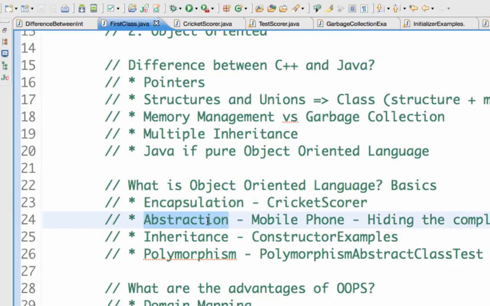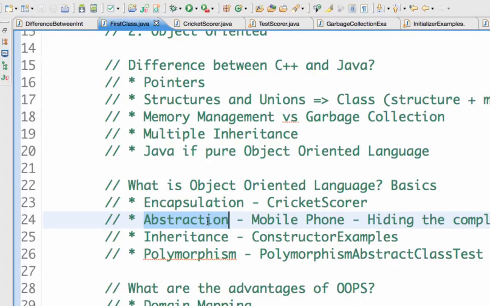Abstraction. The next important concept in object-oriented languages is something called abstraction. So what is abstraction? Abstraction is all about hiding the complexity. For example, let's just say you have a mobile phone. When we press the numbers and press the dial button, it automatically calls the number that we want to call. So there are a lot of things that happen behind the screen. When you press the green button on the mobile, it has to do a lot of things.